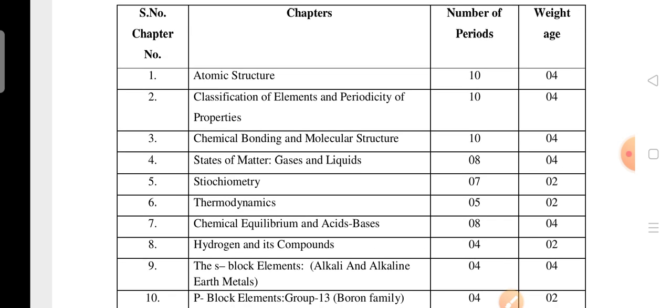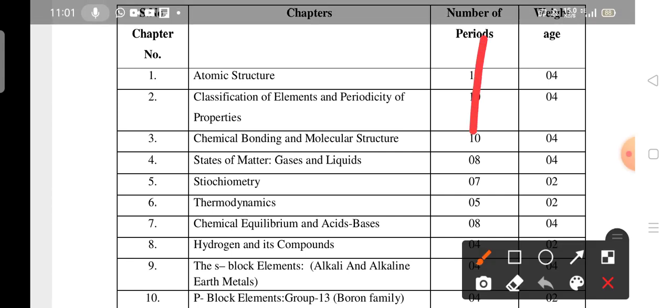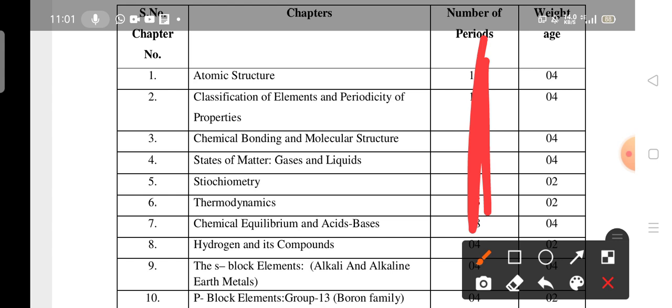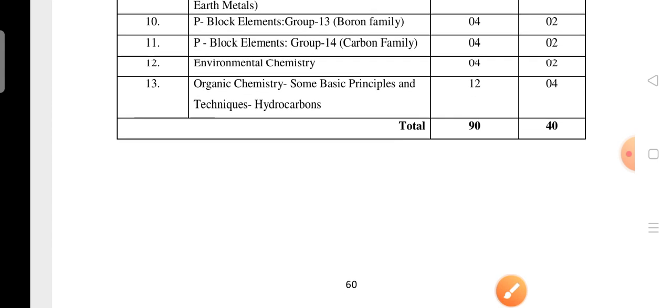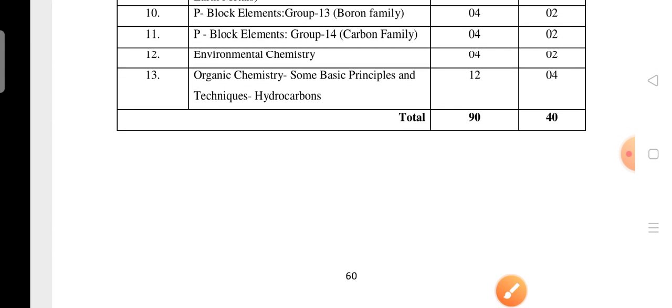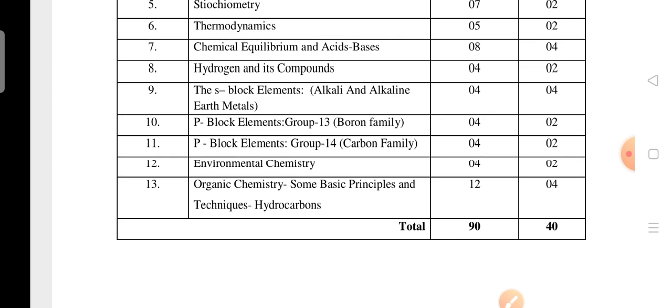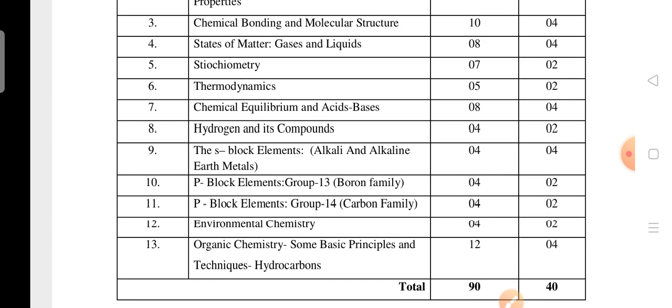This is the weightage. There is no need to think about the number of periods, as that is applicable for the teachers. It's clear now. I have discussed the weightage, and I have also shown that there are 13 units in chemistry for the bridge course first year students. Next I am going to the deleted content in chemistry for the first year students.